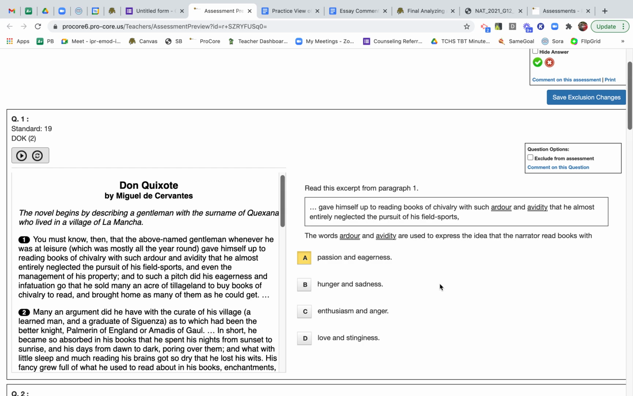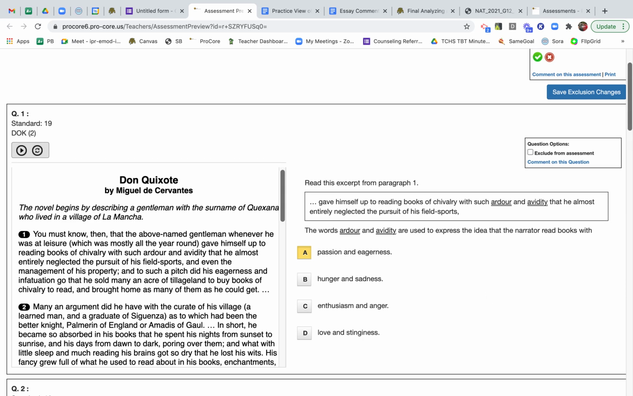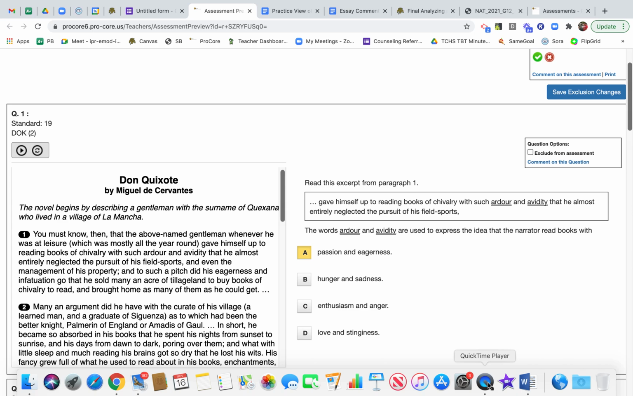He really wanted to read the books, okay, to the point where he almost entirely neglected his pursuits, the pursuit of his field sports. So if he's willing to give up something else in order to jump more into the books, then that shows he has a passion and an eagerness to read these books. Okay? So that's that, and we will continue practicing this, and there will be a short little assessment on this later in the week.